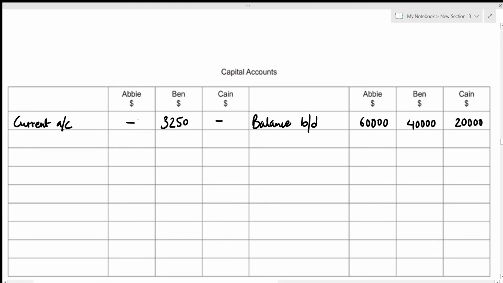The next thing that we can write in our capital account is the profit on revaluation, which we figured out above. So profit obviously increases the balance on capital account, and the increment factors in the capital accounts are always recorded on the credit side. So we can just record it as revaluation profit.